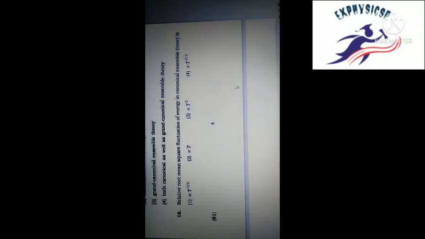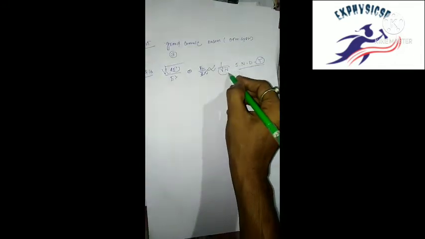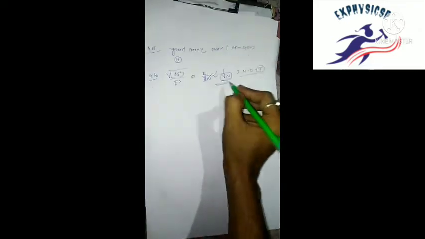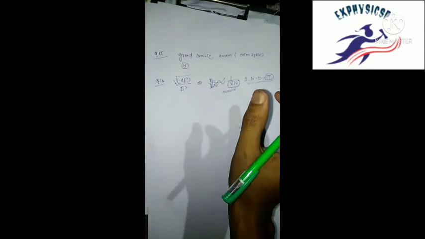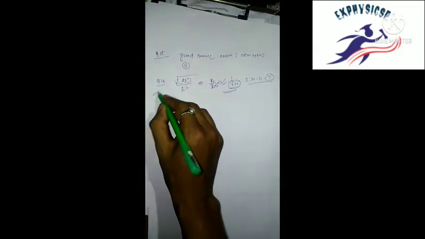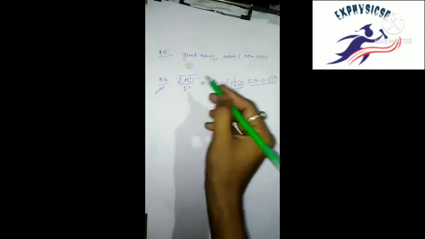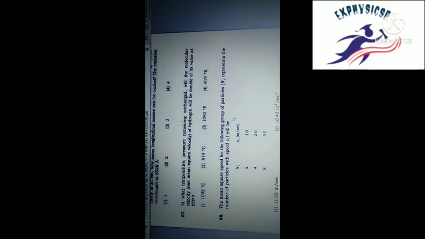See very clearly: it is independent of temperature, and only depends on 1 by root N. Okay, it is a very important question for every exam, and this answer is repeated many times.